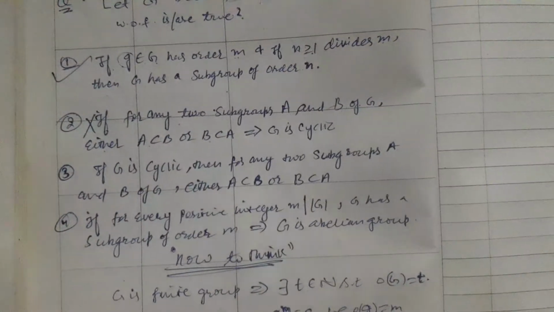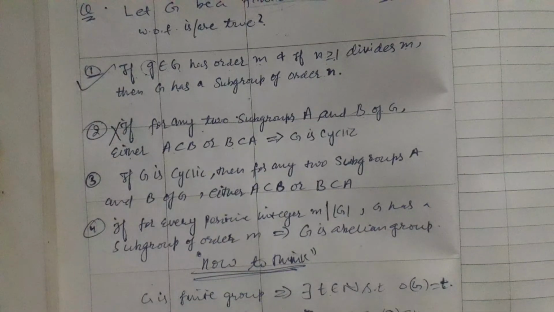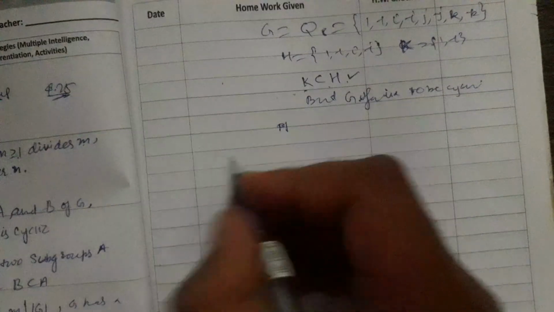Now let us go about option 3, which says that the group is cyclic. Assume that G is cyclic. Then for any two subgroups A and B of G, clearly a subgroup of a cyclic group is cyclic. Remember the theorem: a subgroup of a cyclic group is cyclic.